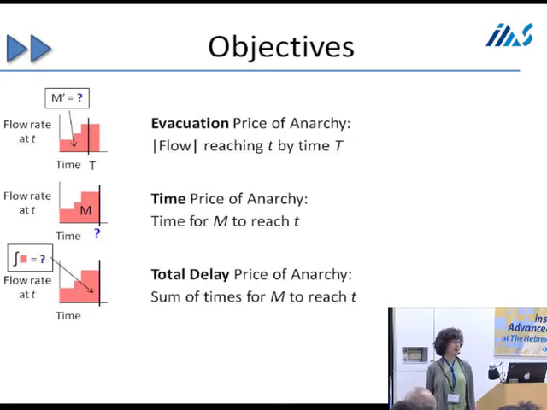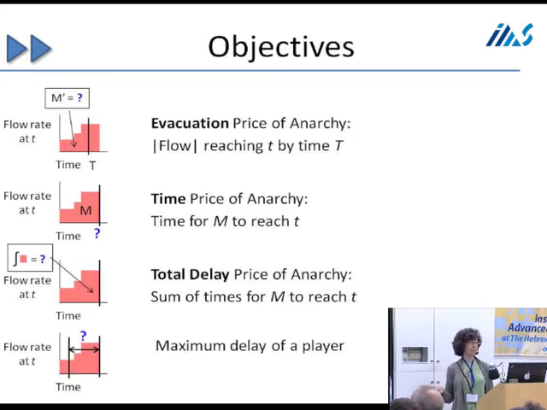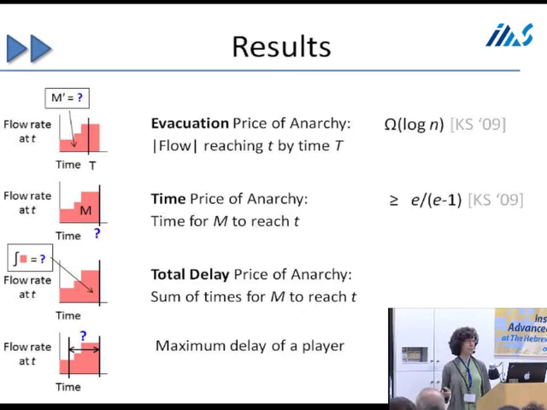A third measure would be the total delay price of anarchy, where again I fix the flow amount m, and I look at the average time it takes to get to the destination, or the total time over all units of flow. And the final measure I could look at is the maximum delay of a player, looking at the time from when he leaves the source to when he gets to the destination. So those are 4 different measures that I could look at for optimal and equilibrium.